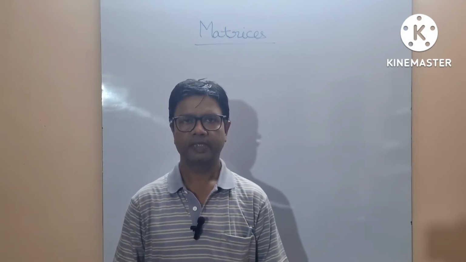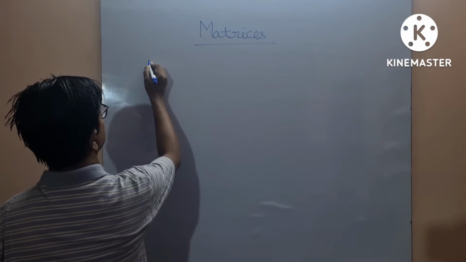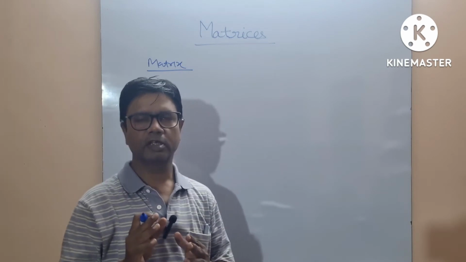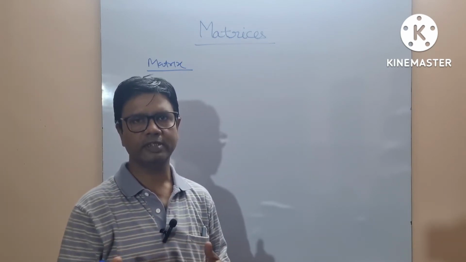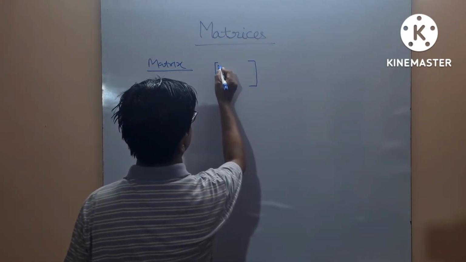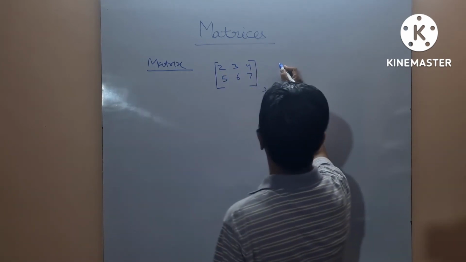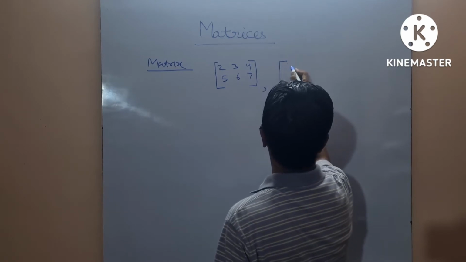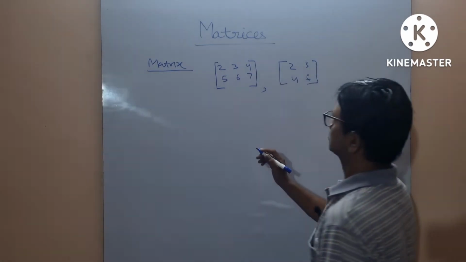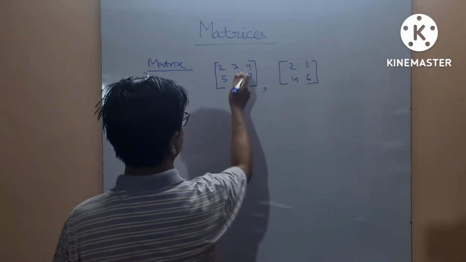Today's topic is matrices. What is a matrix? A matrix is a rectangular arrangement of numbers arranged in rows and columns like this. This is your matrix, and these are the elements of the matrix.